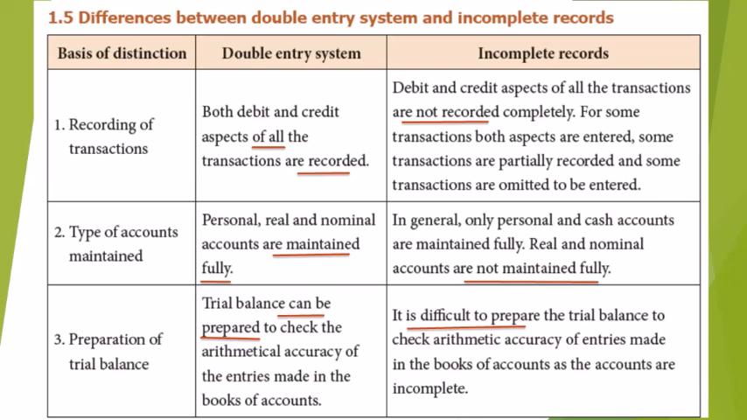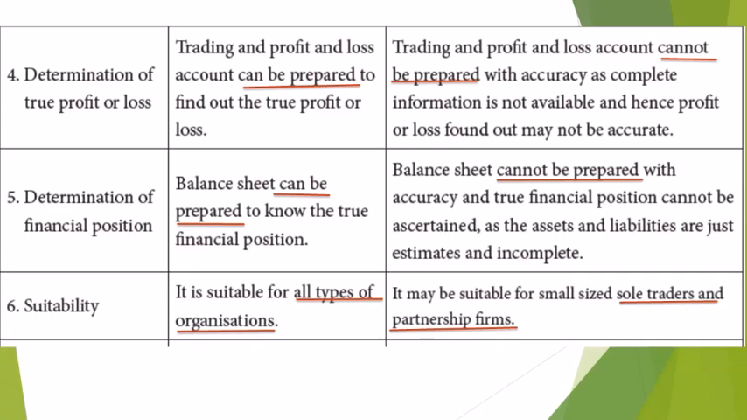Next is preparation of trial balance. A trial balance can be prepared in double entry system to check the arithmetical accuracy of the entries made in the books, whereas in incomplete records it is difficult to prepare a trial balance as we are not maintaining all the accounts. Fourth, the basis of distinction is determination of profit or loss. Trading and profit and loss account can be prepared in double entry system, so we can find the true profit or loss, whereas in incomplete records we cannot prepare them, and so it is difficult to ascertain the profit or loss in an accurate manner.